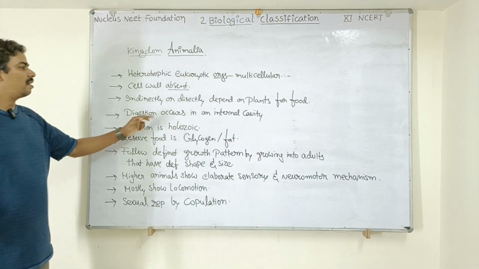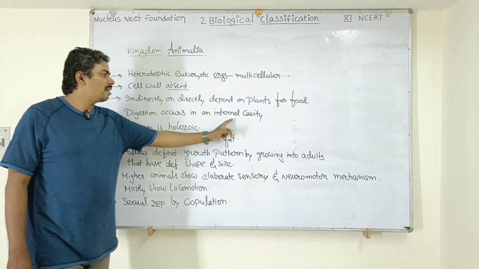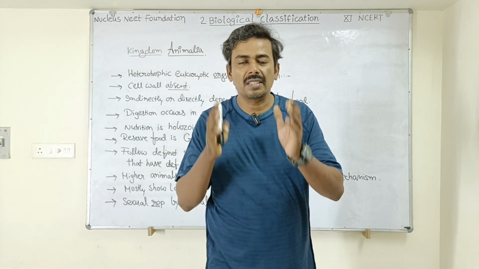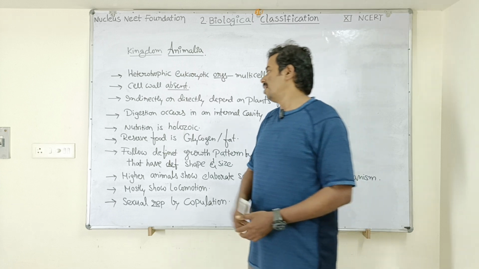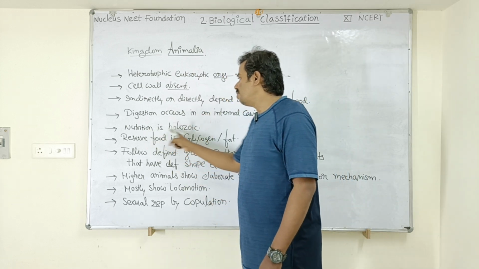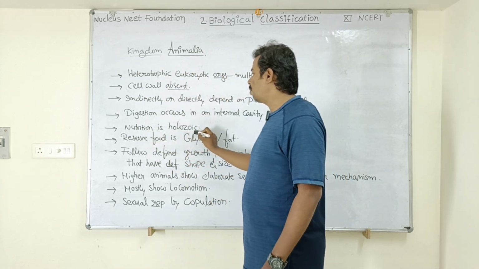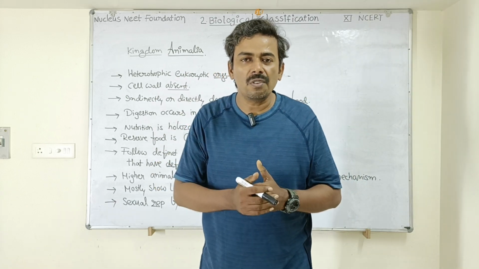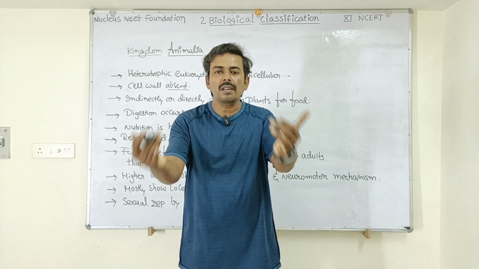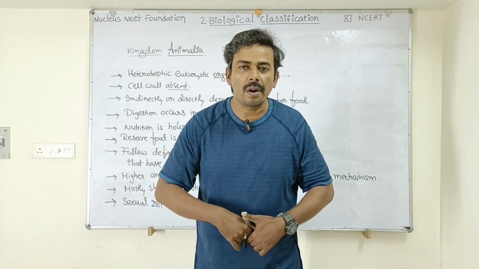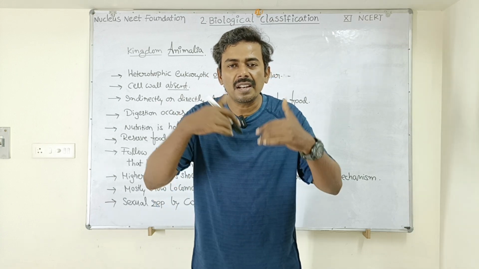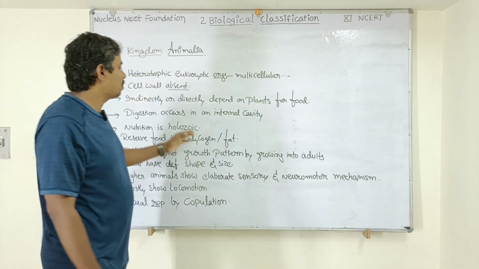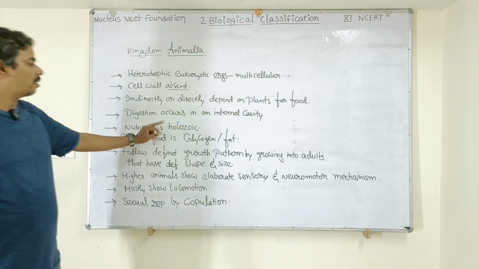Next, digestion occurs in an internal cavity, such as the stomach and intestine. This is another important point. The nutrition is holozoic nutrition. Holozoic is a type of nutrition under heterotrophic nutrition where the organism consumes the food into its body. The food gets digested inside the body. So this process of heterotrophic nutrition, we call holozoic nutrition.